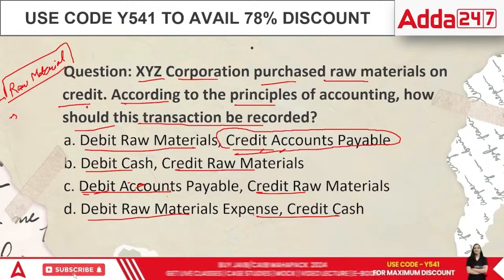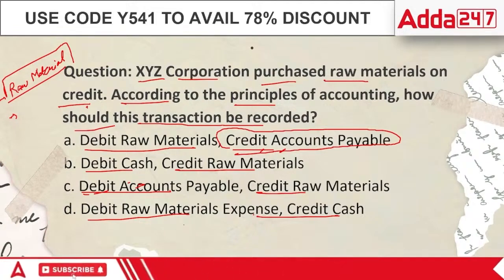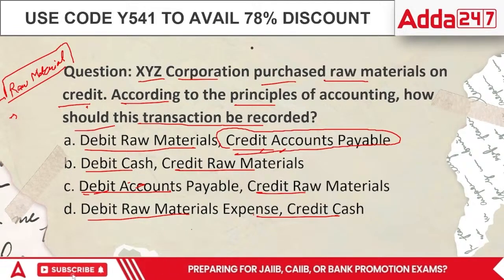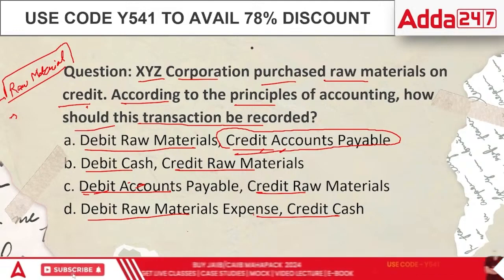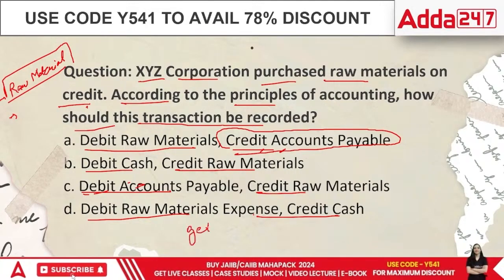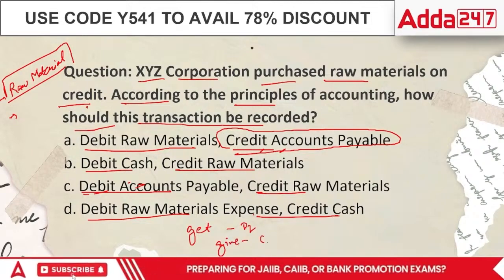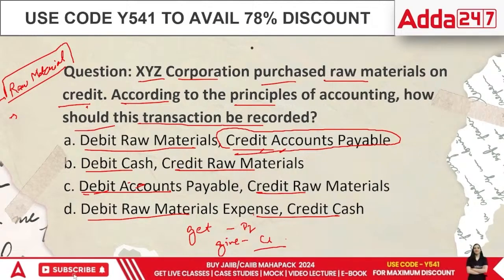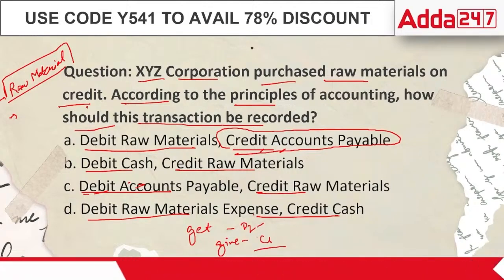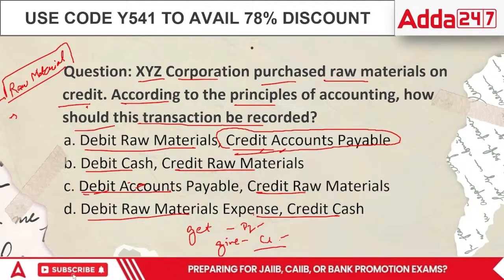In terms of a transaction, you will always find the crux of every transaction is that whatever you get is on the debit side, whatever you give is on the credit side. In Hindi, we have always been saying jo aaya wo debit, jo gaya wo credit. So whatever you are getting is the debit side and whatever you are giving is on the credit side.